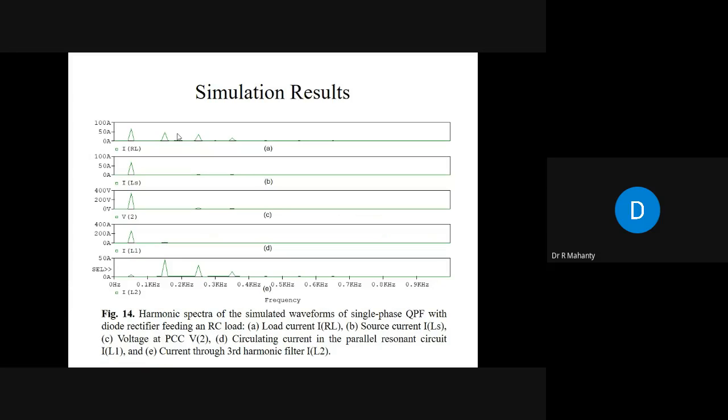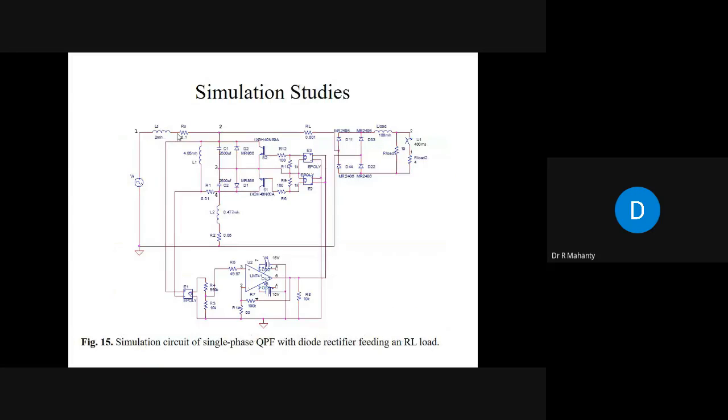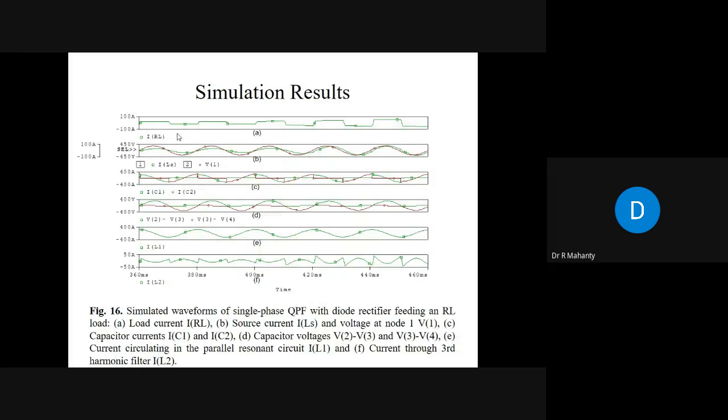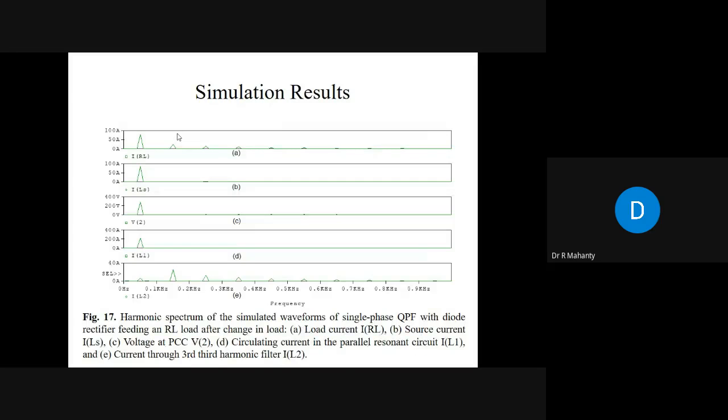Let me show you it here. Okay, and the next case is diode rectifier feeding RL load. This is more of a practical load, but here the distortion is less than the RC load. Here I also see that it is working wonderfully. Okay, all the harmonics are filtered out, and ILS contains almost no harmonic. Okay, V2 is also free from harmonics.